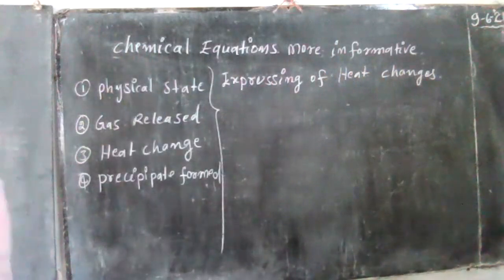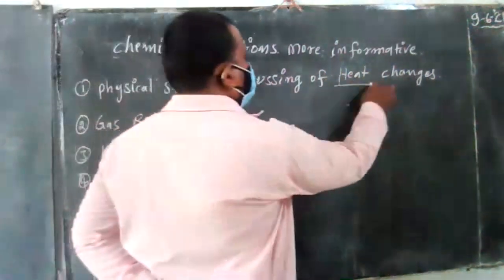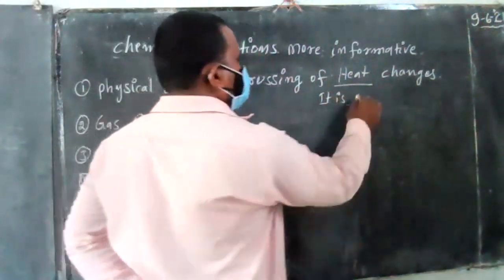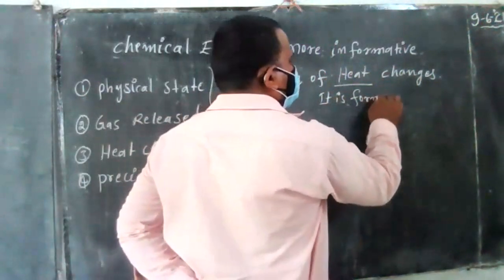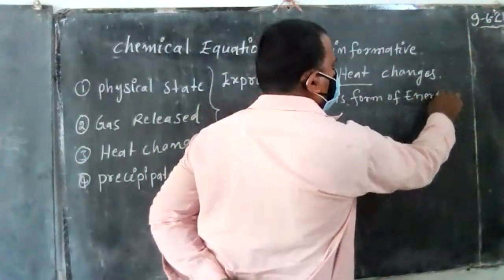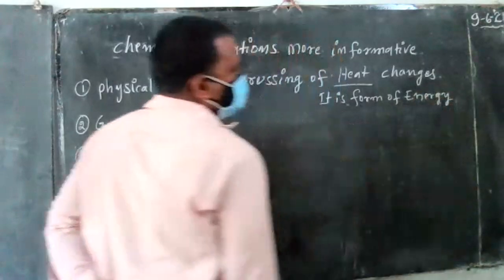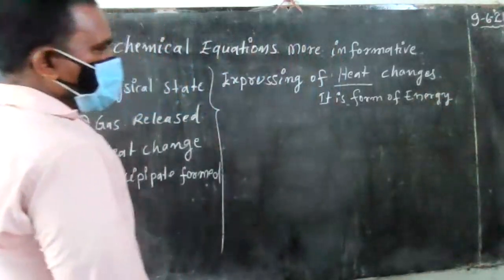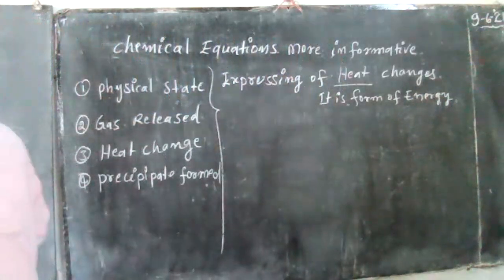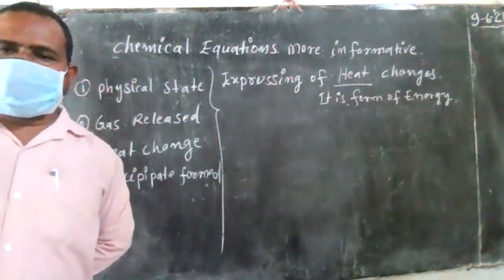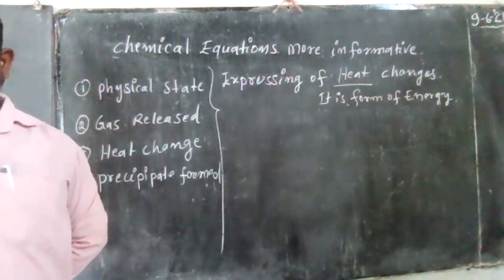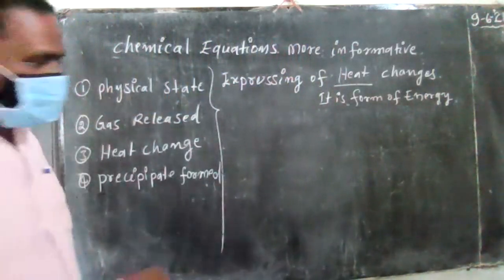Heat is nothing but a form of energy. In a chemical reaction, heat releasing means an exothermic reaction. If the chemical reaction absorbs heat, that is an endothermic reaction.